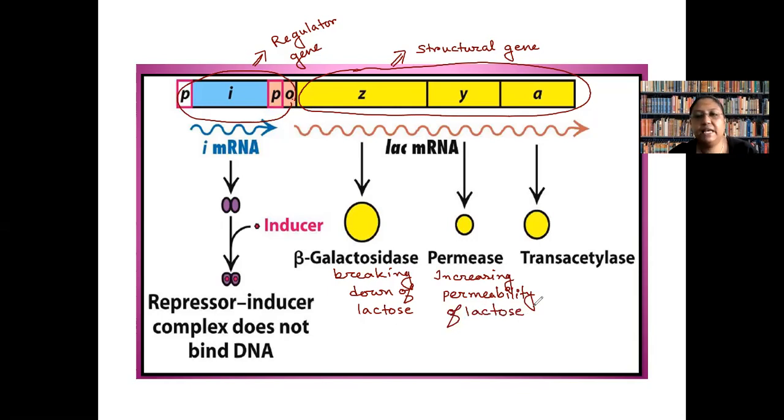If a cell needs to use lactose, it needs to absorb it from the medium, because no one is going to inject lactose into an E. coli cell. They need to take it inside the cell to utilize it. So permease is the enzyme which allows the entry of lactose into the cell. And transacylase is the enzyme which degrades the harmful byproduct.